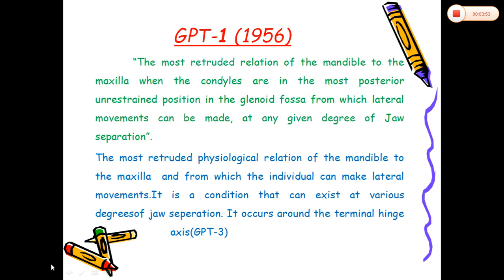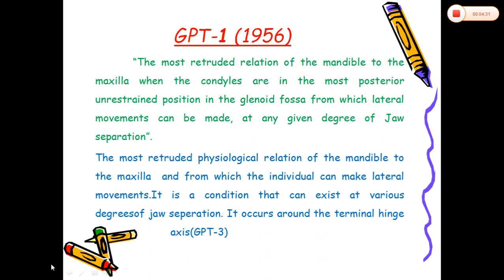Our Glossary of Prosthodontic Terms has defined many definitions, starting from GPT-1 to GPT-8. Among these, GPT-1, GPT-3 and GPT-8 definitions are very important. GPT-1 states that it is the most retruded relation of the mandible to the maxilla when the condyles are in the most posterior unrestrained position in the glenoid fossa, from which lateral movements can be made at any given degree of jaw separation.